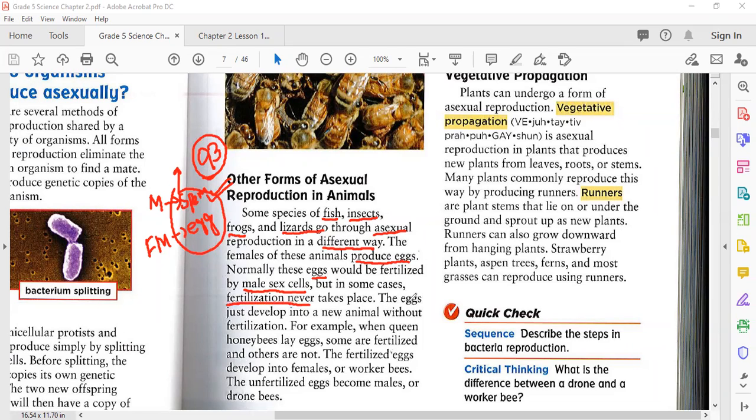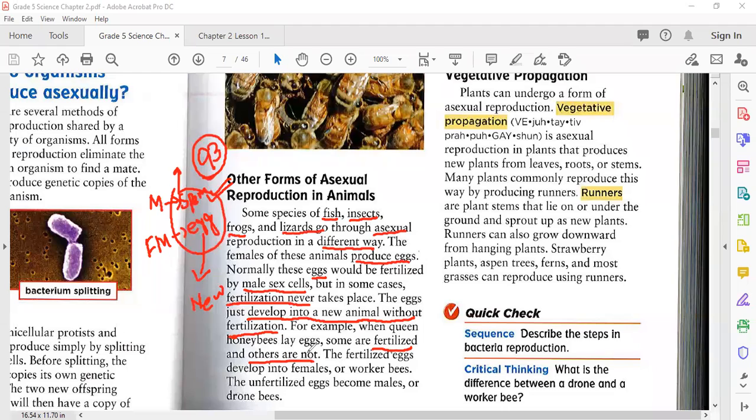So what happens? The egg just develops into a new animal without fertilization. Understand, my dear? Only the egg. This egg gives the new offspring without fertilization. For example, when queen honeybees lay eggs, some are fertilized and others are not.